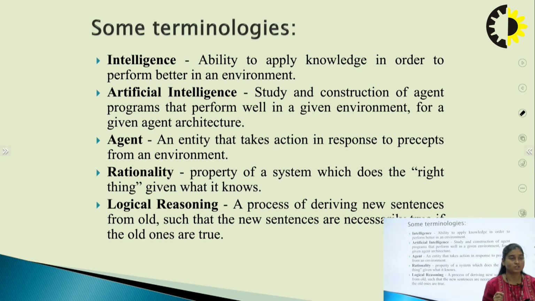The next term is rationality. Rationality is the property of a system which does the right thing given what it knows. Suppose I am training a machine. I give the data, or the machine itself identifies on the basis of the knowledge it has what is wrong and what is right, and on the basis of that it will take some decision. That property of the system is known as rationality. Now the last term is logical reasoning.